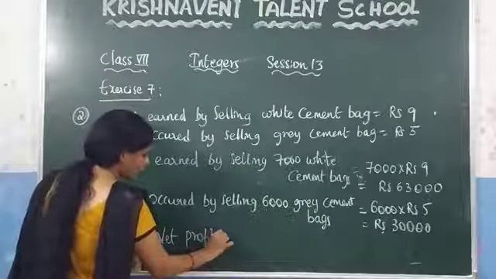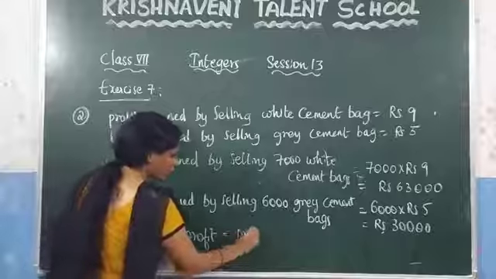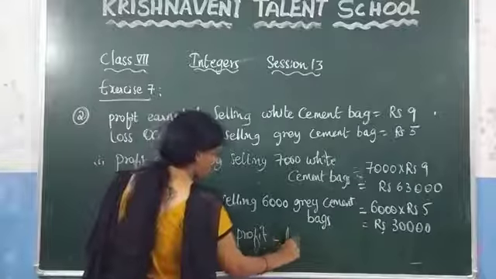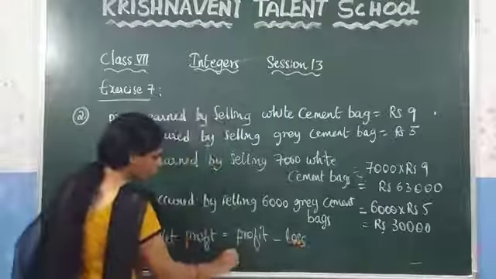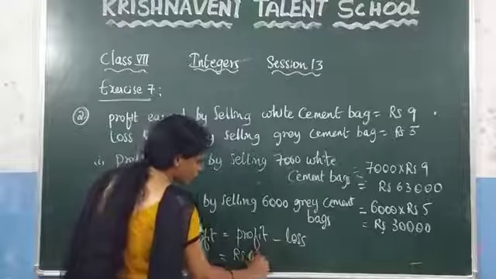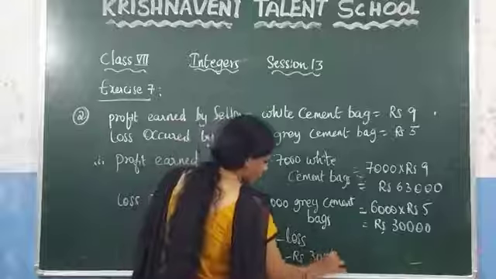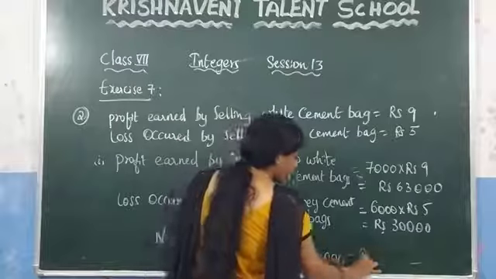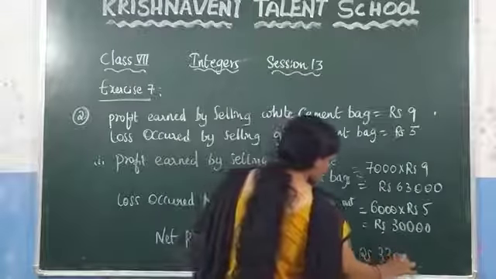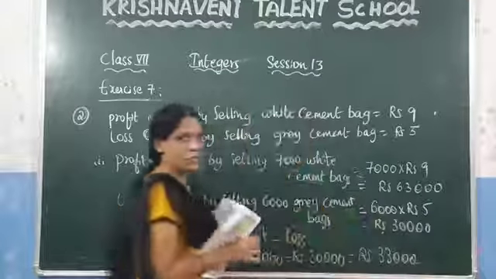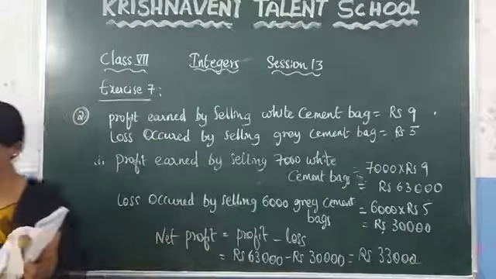If you want to calculate the net profit, what do we need to do? You just need to subtract the loss from the profit. What is the profit we got? 63,000. And what is the loss we got, which is 30,000. After subtracting, you get the net profit, which is nothing but 33,000. Now see the second question in this.